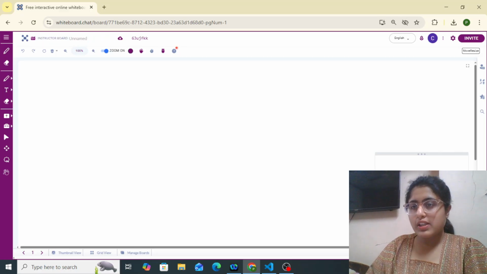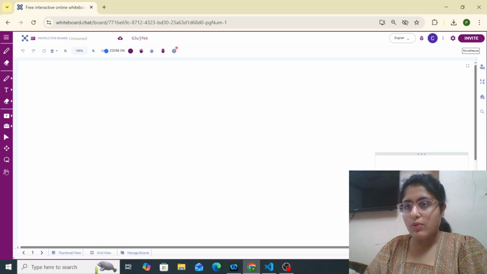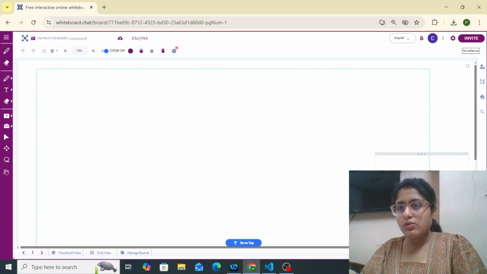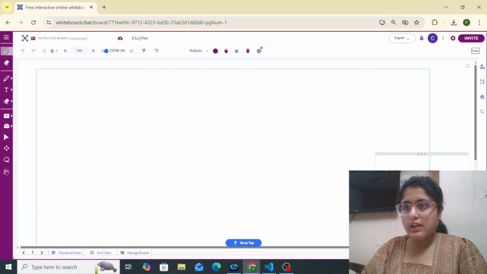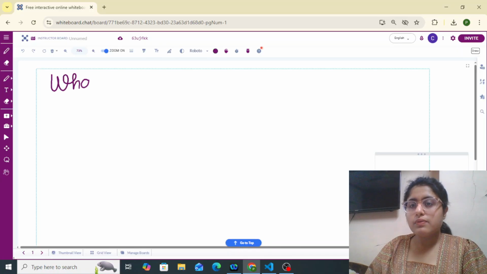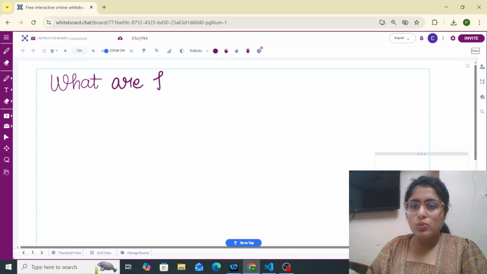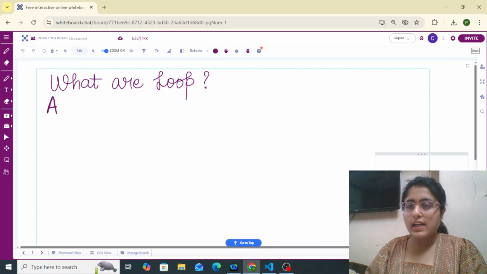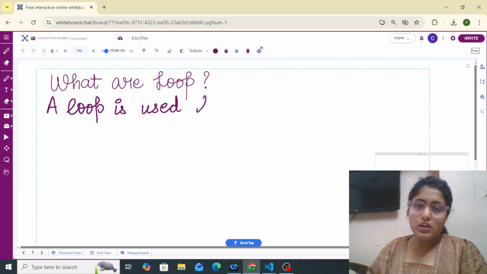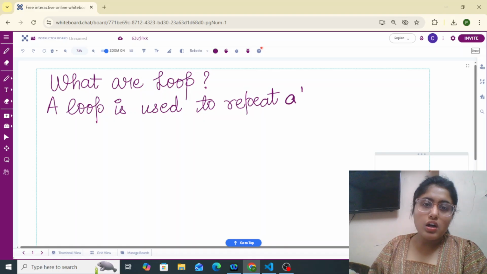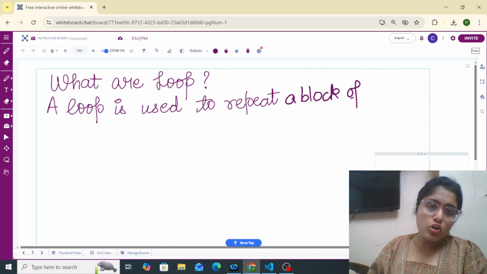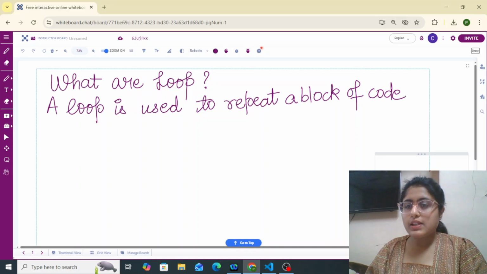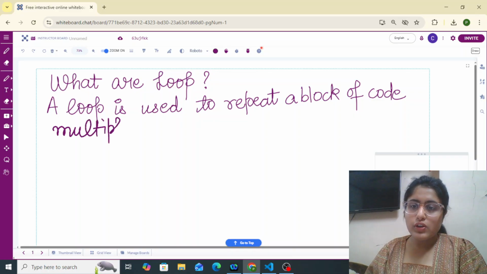Firstly, let's understand what loops in Python are. So what are loops? A loop is used to repeat a block of code multiple times. For that reason, we use loops.